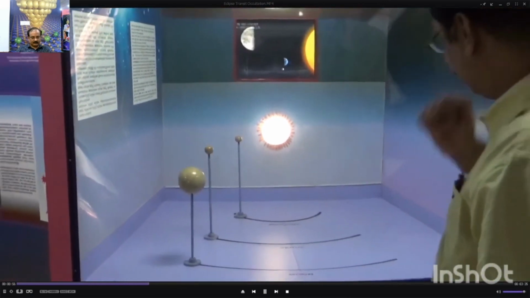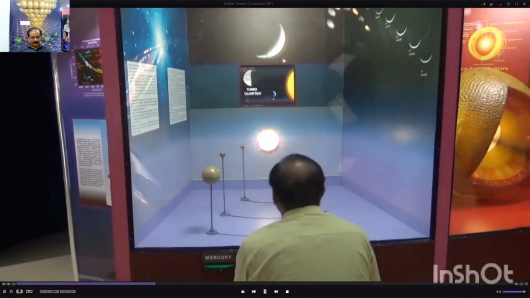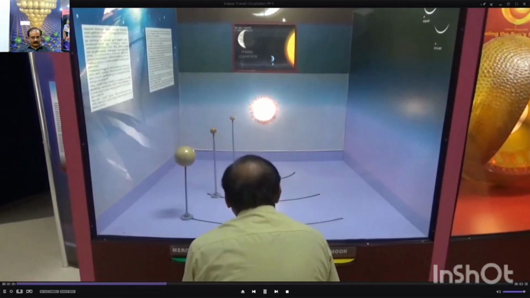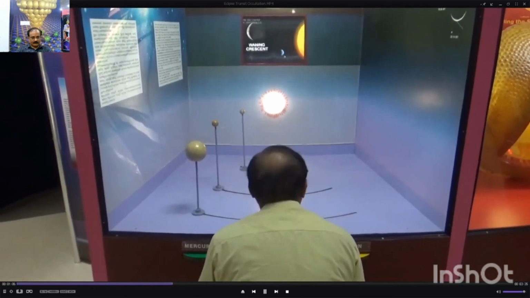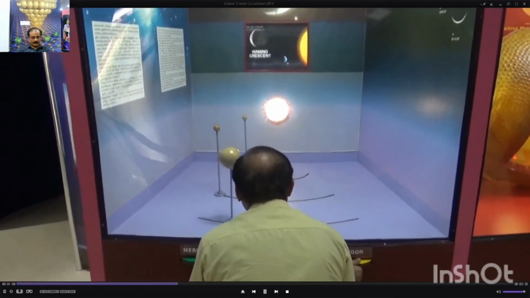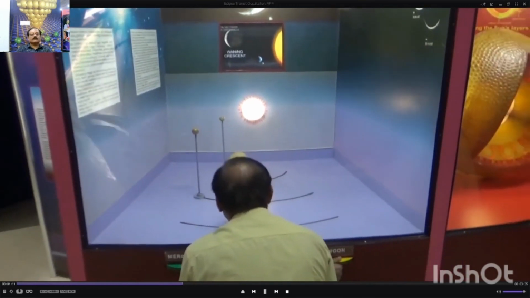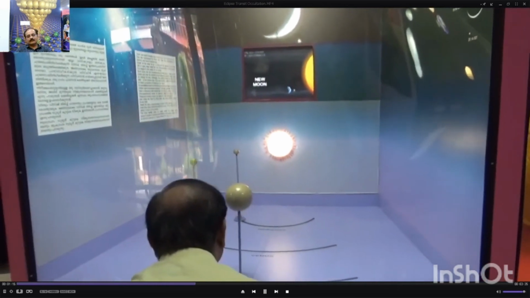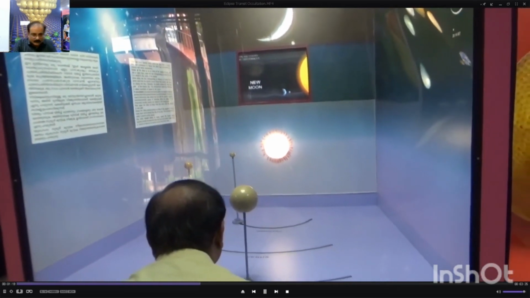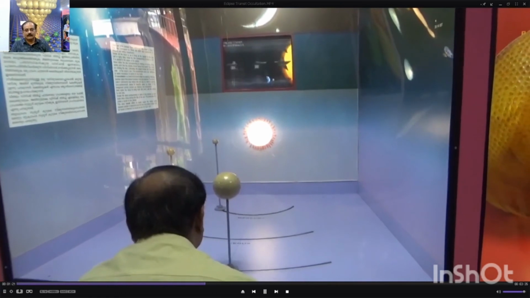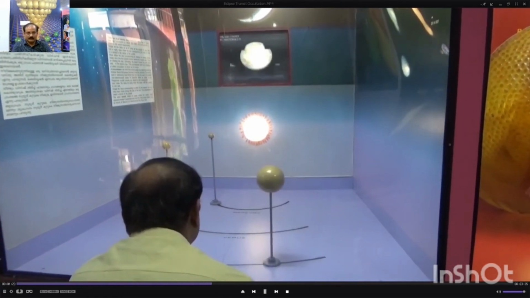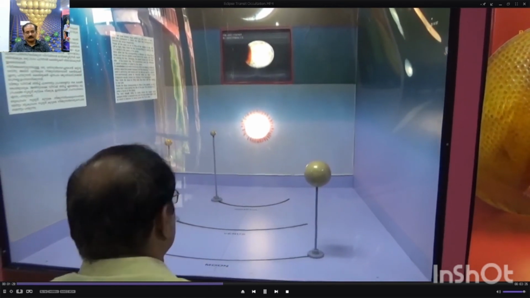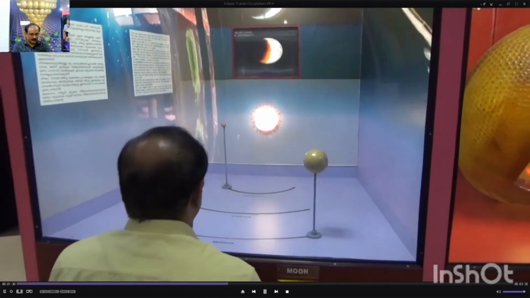If you focus on the direction of the Sun and bring this moon into my direct view, I cannot see the Sun for a particular duration, and then as the moon moves out, we see the Sun again. When it blocks completely, we get a total solar eclipse, and when it moves out, we get a partial solar eclipse. So this is the phenomenon of a solar eclipse.